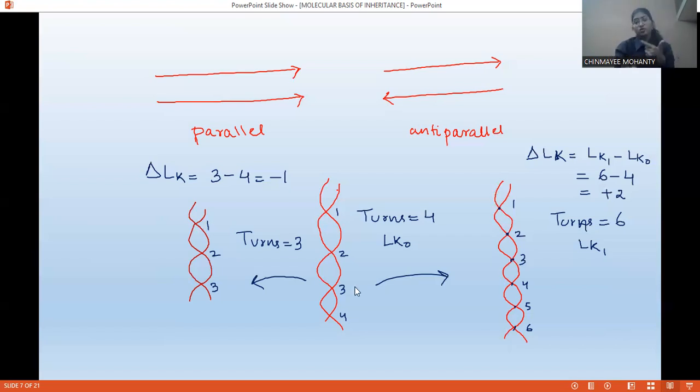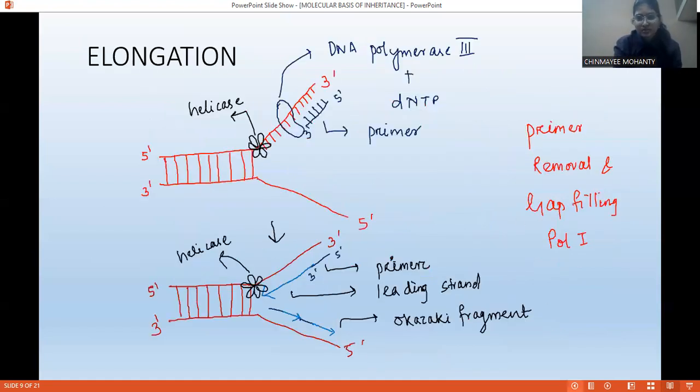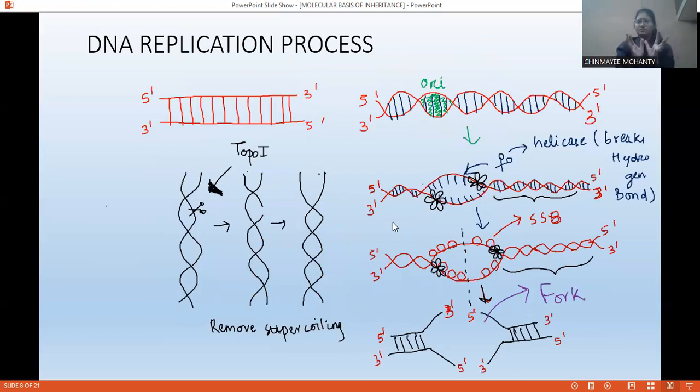And which enzyme is responsible for removing the supercoiling, we are going to study about it. Now just have a look. So this is the whole DNA replication process. As you can see, just remember one thing. This is a very simplified diagram that I have drawn. So just try to understand the whole concept, like what is happening.